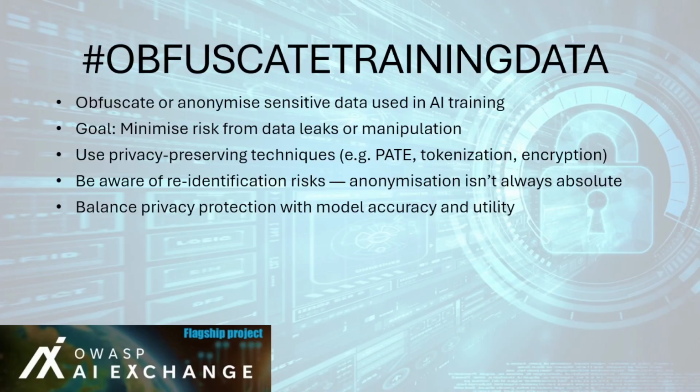All these methods require balance. Too much distortion reduces accuracy, while too little undermines privacy. Successful obfuscation finds a middle ground between model performance and data protection. This control is not currently covered under ISO or IEC standards, but closely relates to differential privacy research and forthcoming AI privacy standards. When training AI, never assume anonymization equals safety. Use layered privacy techniques to protect individuals while still enabling effective learning so that privacy and utility can coexist with the right balance.